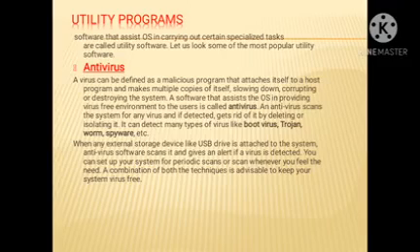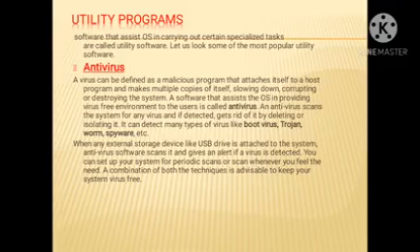Isolating means quarantining that virus, and it can detect many types of viruses like boot virus, which damages the booting process of the computer, Trojan, worm, spyware, etc. When any external storage device like a USB is attached to the system, antivirus software scans it and gives an alert if a virus is detected.